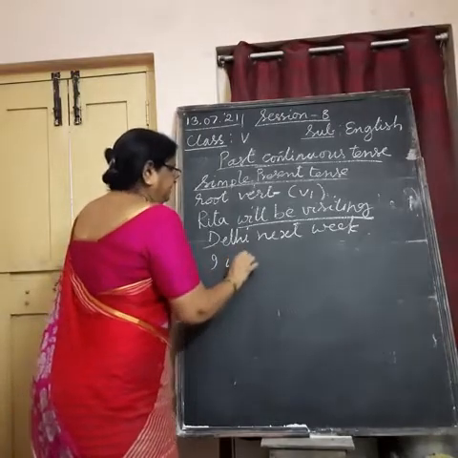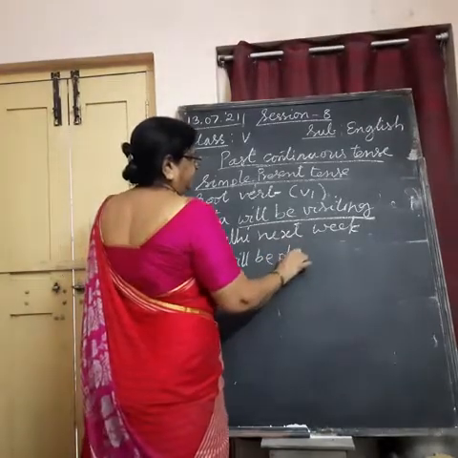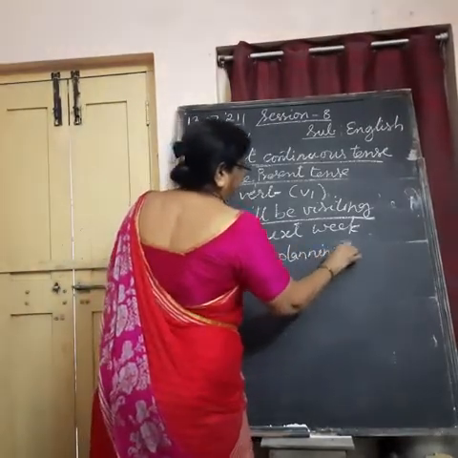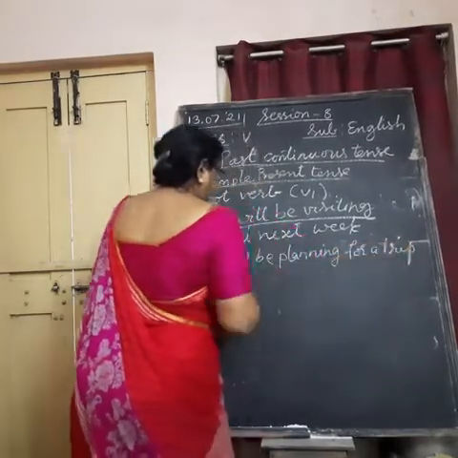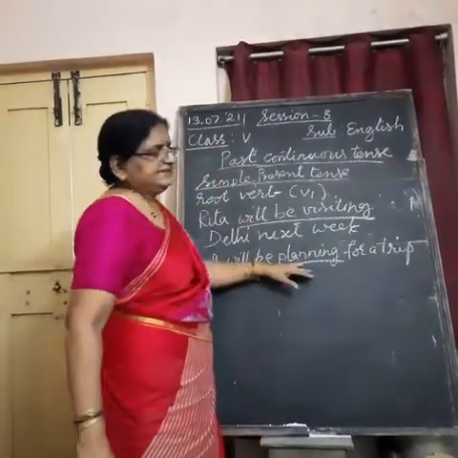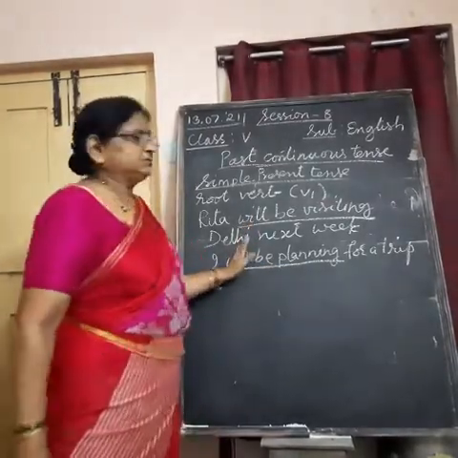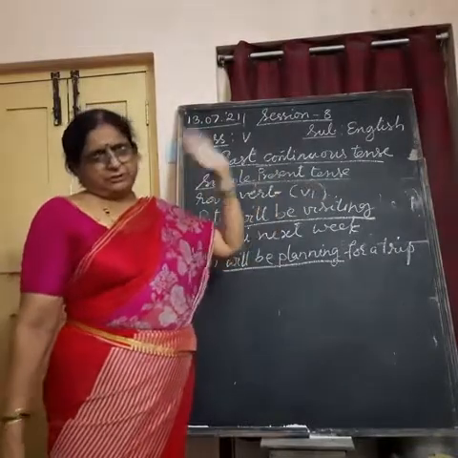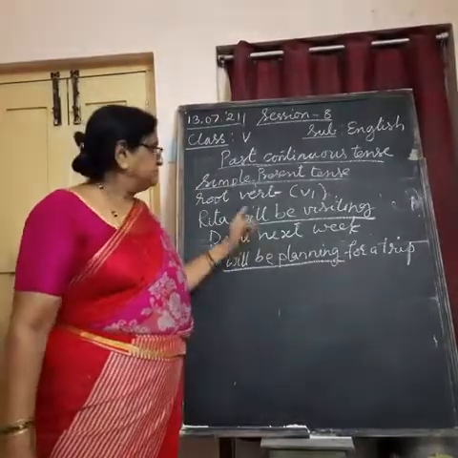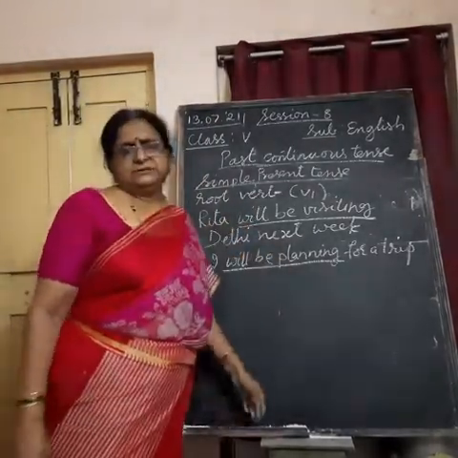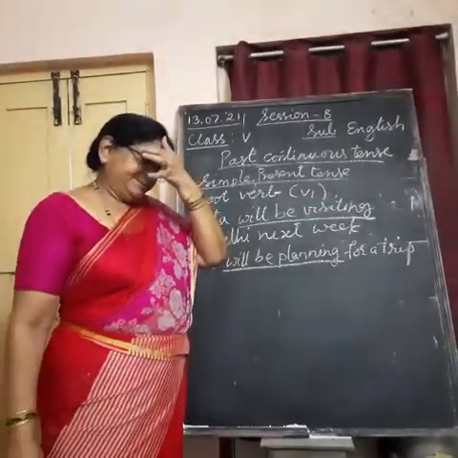I will be planning for a trip. In this way, will be plus ing makes future continuous tense. And in future continuous tense, we don't need to bother about singular or plural. For both singular and plural you use will be with ing. Understand? And for past tense, would be, I would be meeting.